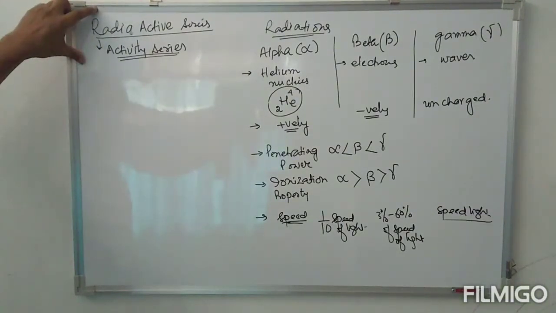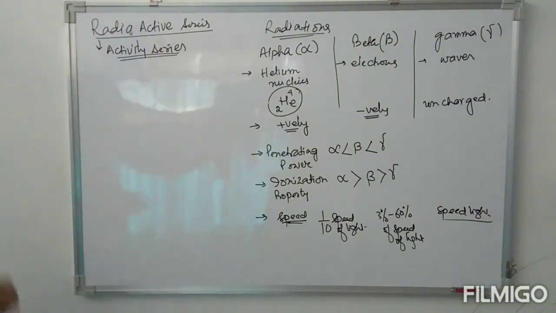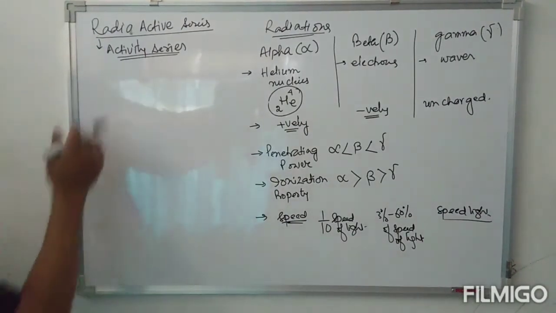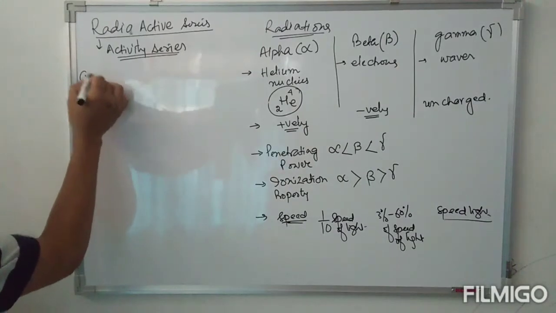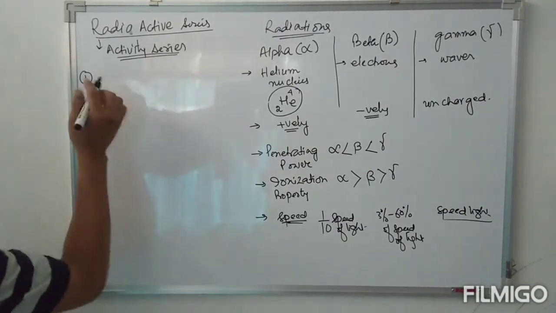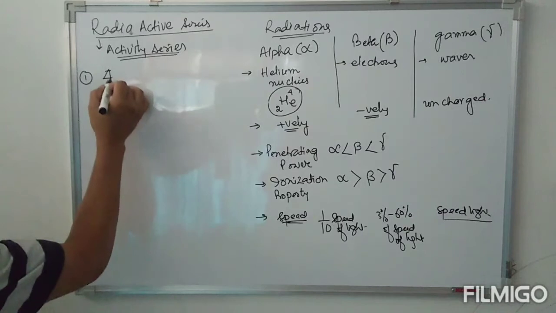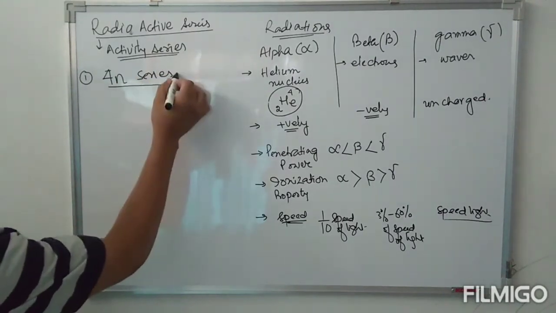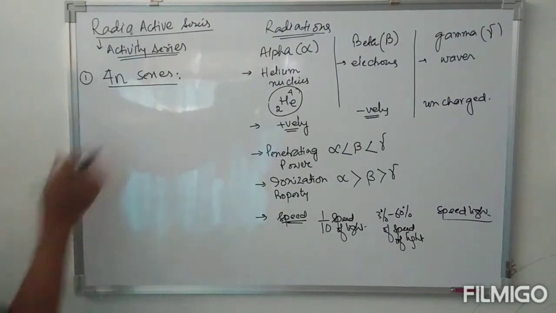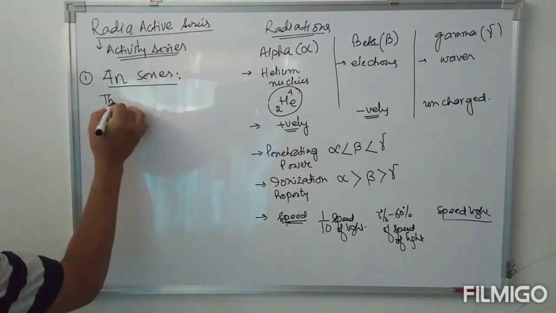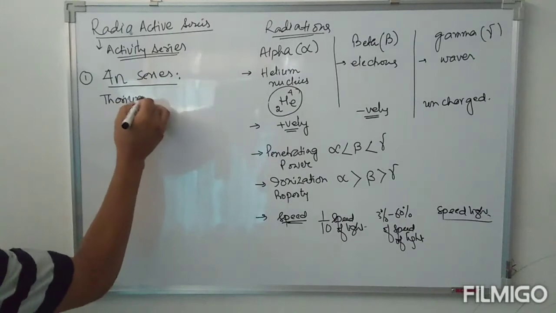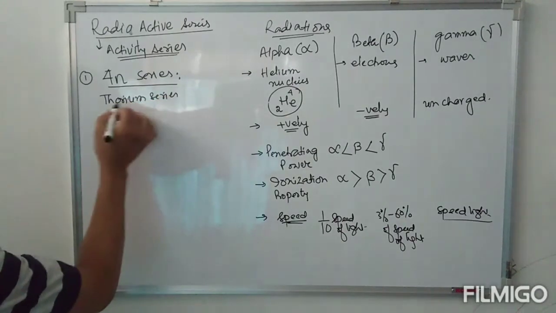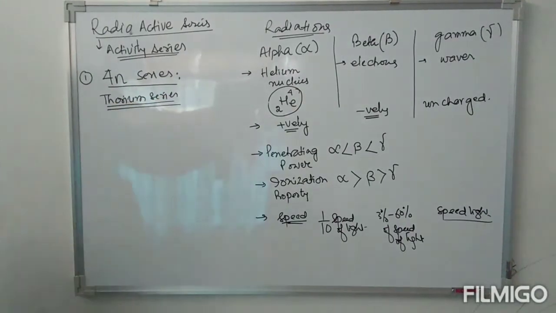These heavier nuclei undergo different types of series, so let's look at the different series. There are four series. First is the 4n series, also known as the thorium series. Why is it the thorium series?